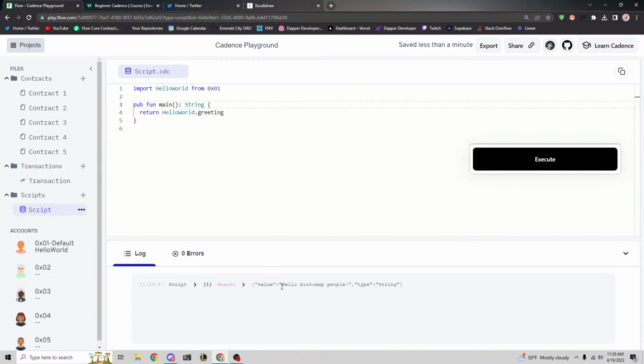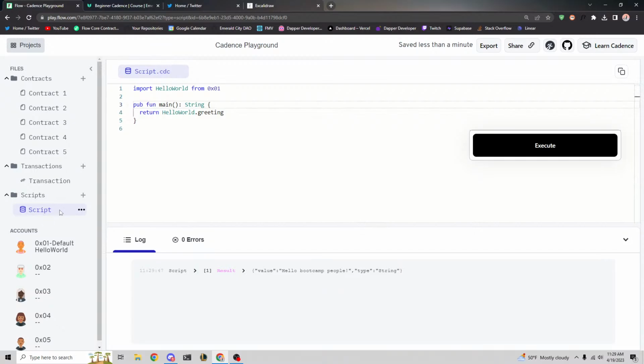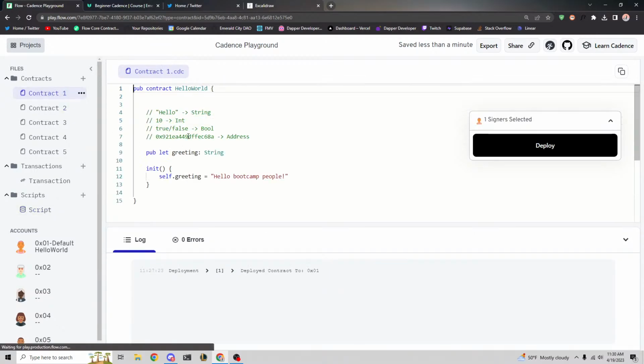So let's execute this script, and you'll see we get some values. It says the value is hello bootcamp people, and the type is string. So perfect. We have defined a script that is reading the greeting variable. So it just read what this is. Awesomeness.